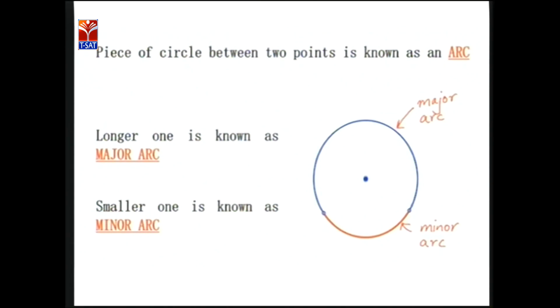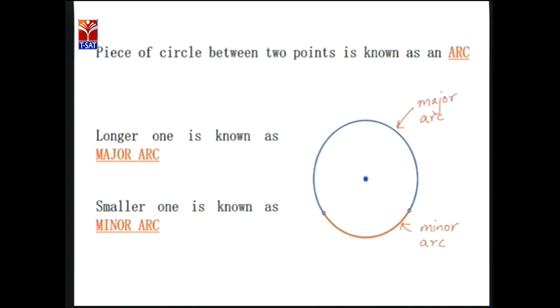We will learn about what an arc is. A piece of circle between 2 points is known as an arc. An arc is also of 2 types. One is the major arc and another one is the minor arc.